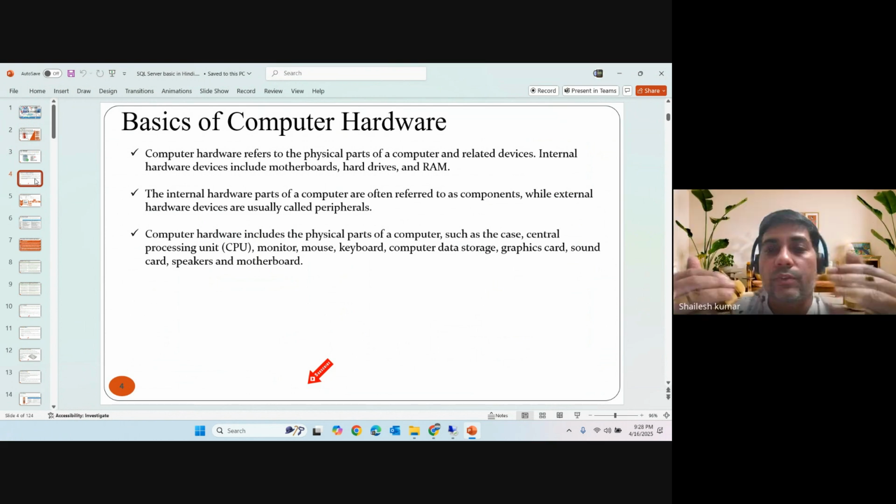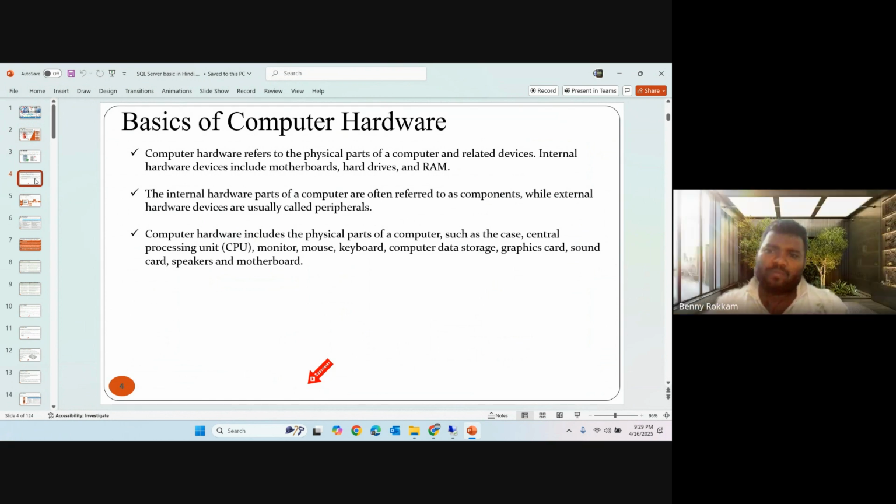So the hardware we cannot use without any software basically. The software is an application which allows us to work in a user-friendly way with the hardware, and the end user, means the OS part basically, right? OS is a software basically, the operating system.